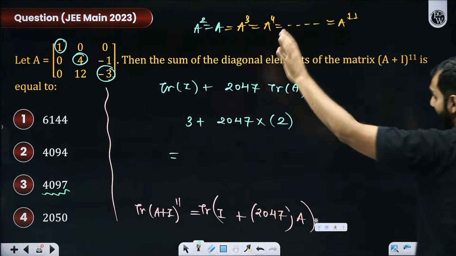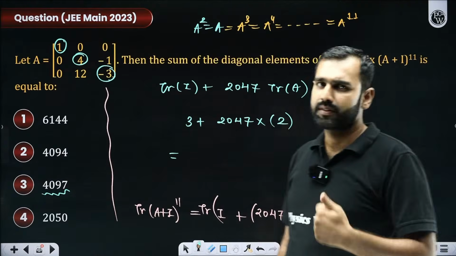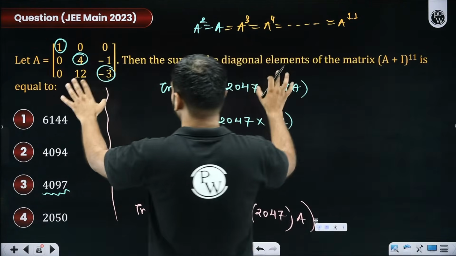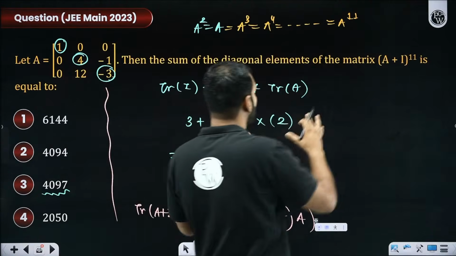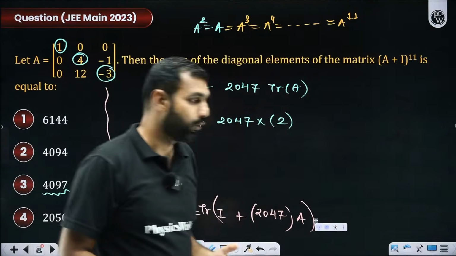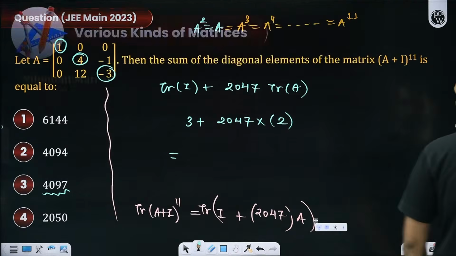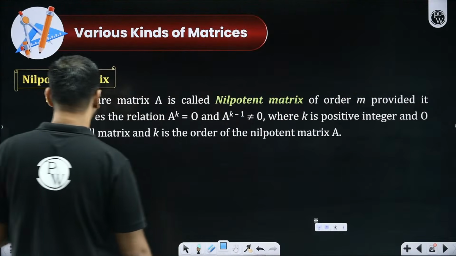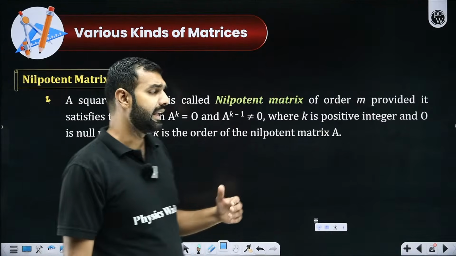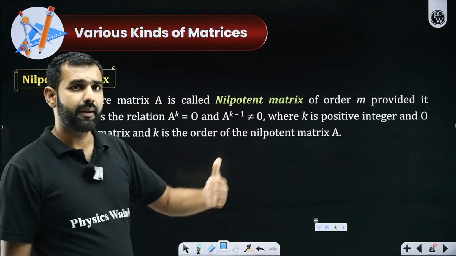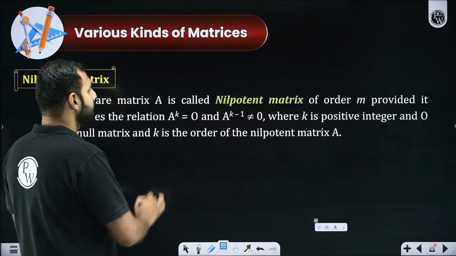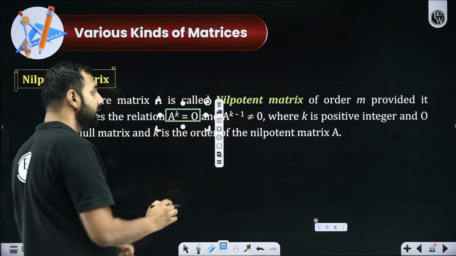So have you all understood the logic here? The idea behind this concept, and how do we solve these kinds of questions where it is matrix plus binomial mixed? I hope no confusion on that. Shall I move ahead from here? The next one, the nilpotent matrix. What is nilpotent? When you are talking about nilpotent matrices, let's say you keep multiplying A with itself.